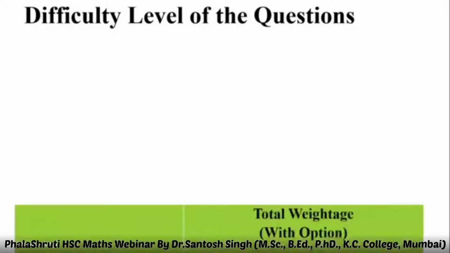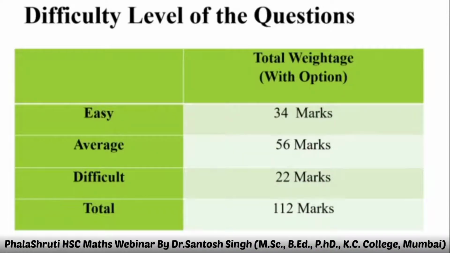Difficulty level. Easy question. You can see the table. There will be 34 marks question easy based. Average 56. And difficult will be only 22 marks. But who is going to decide what is easy, what is difficult? If you have not done it, your easy becomes difficult for you. So from the beginning, you have to practice all those basic problems at least, and that is going to be considered in terms of easy.